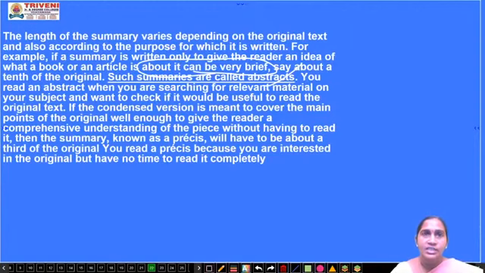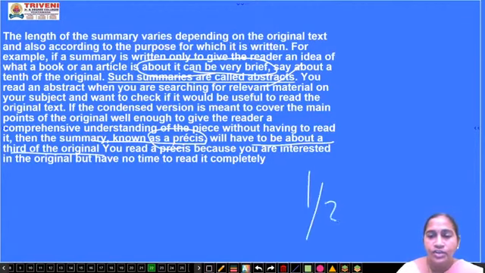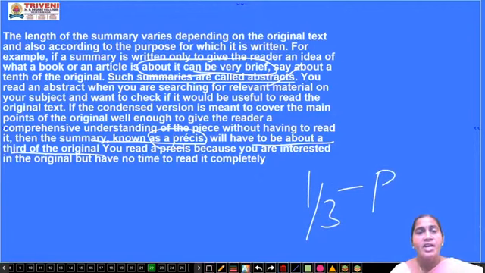If the shortened version is meant to cover the main points of the original, it is a précis. What is it? It's about 1/3 of the original. 1/3 of the original is called a précis. So in the exam, when they give you a paragraph and they ask you to summarize it into 1/3 part, it means you are going to do a précis there. You read the précis because you are interested in the original but have no time to read it completely.